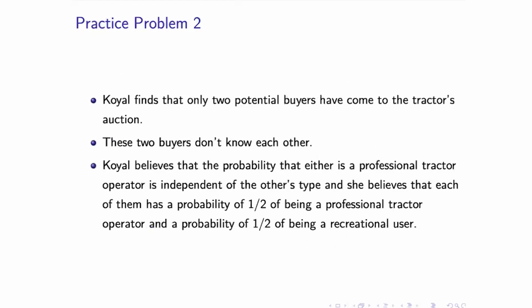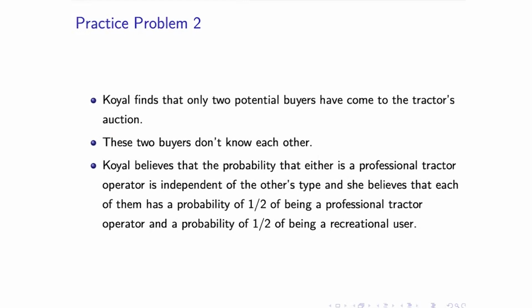Okay. Now, when Koel is thinking about which auction to use, she finds that two buyers have potentially shown up, and the buyers don't know each other. And Koel also does not know whether they are professional buyers or recreational buyers, right? So Koel has some beliefs about the type of these buyers who have shown up.